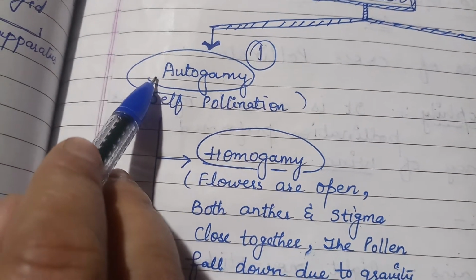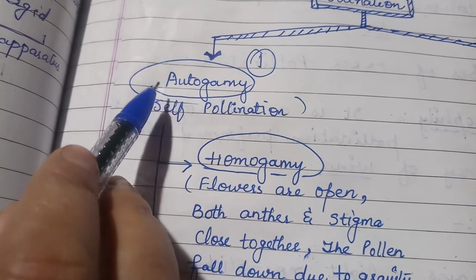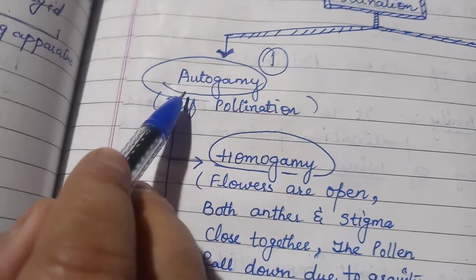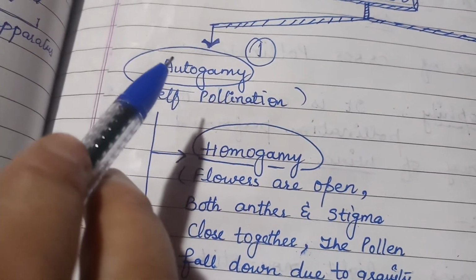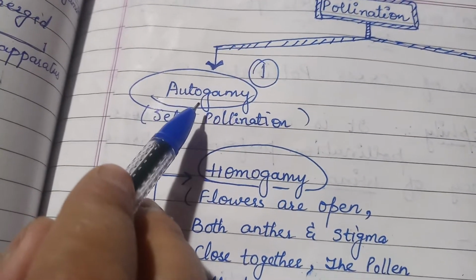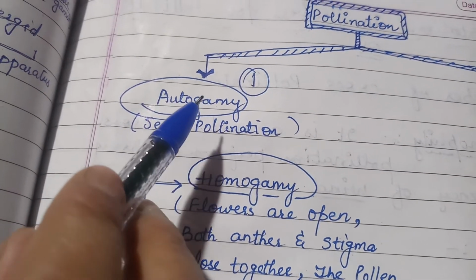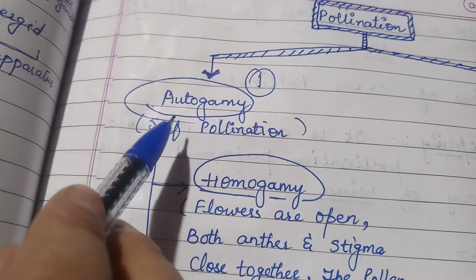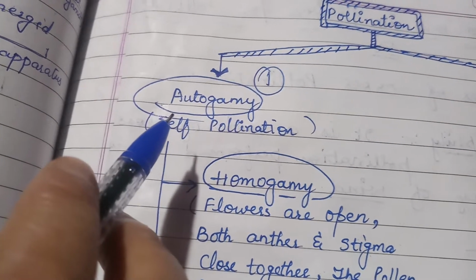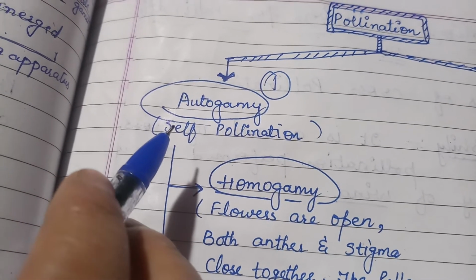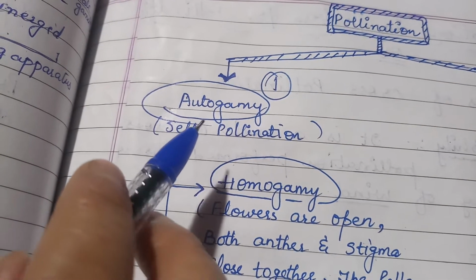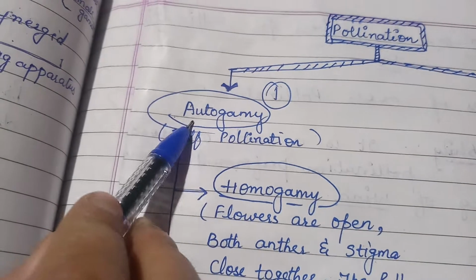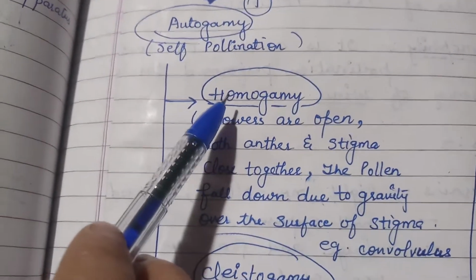One is autogamy. Autogamy is a self-pollination which occurs between the anther and stigma of the same flower. It occurs in all those bisexual or perfect flowers which either remain closed or where the anther pollen comes in contact with the stigma by gravity and mechanical means. Autogamy is further classified into two categories.